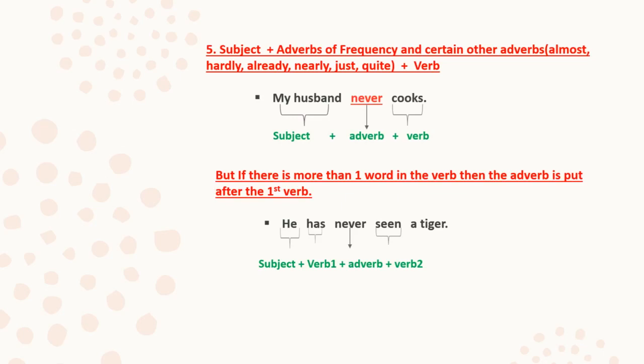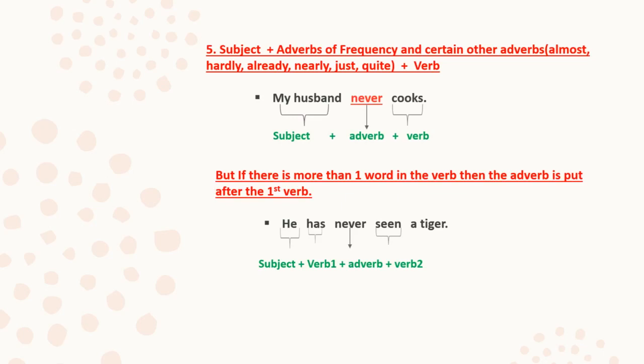So you need to remember that when such adverbs are there, they are placed between the subject and the verb. For example, my husband never cooks. Here the adverb is placed between the subject and the verb. What is the subject? My husband. And cooks is the verb. You can see the adverb is placed just in the middle of these two.